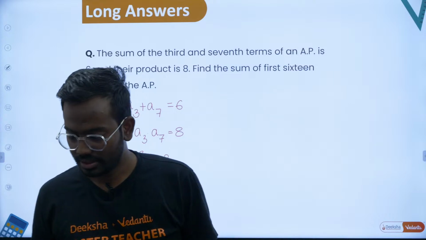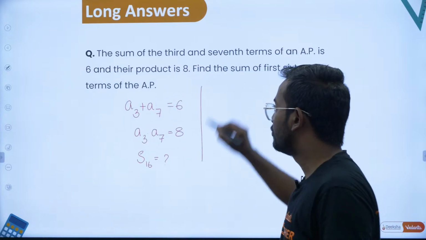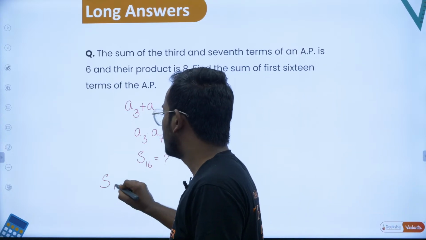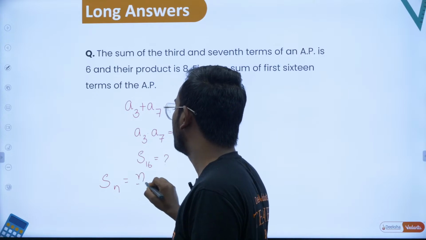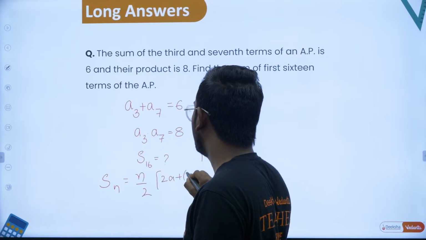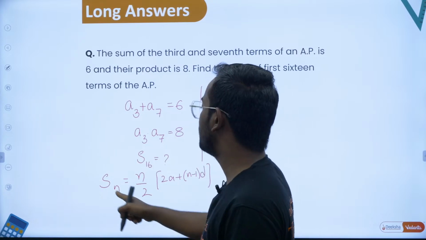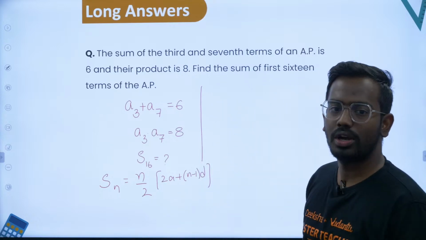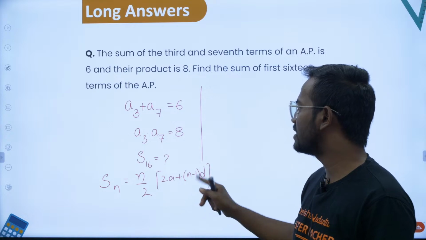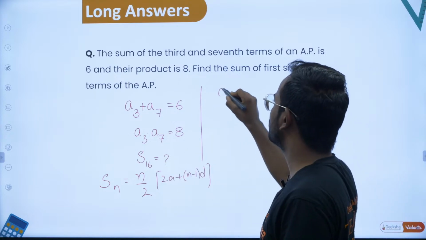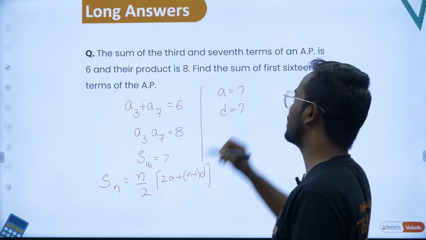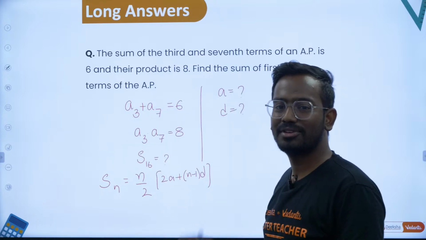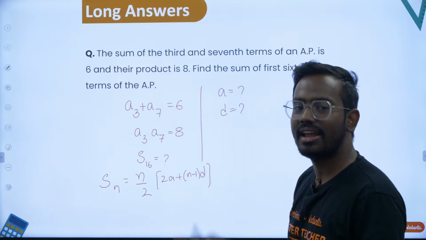Yes, great, Dhanush. So how do you find S16? Sir, I know that Sn is equal to n by 2 into 2a plus n minus 1 into d. Replace n by 16, and you get 16 by 2 into 2a plus 15 into d. Sir, I don't know what a is, and d is not known. That is why these two are given. So let's make use of this data to get the values of a and d, and then resubstitute in Sn, and you'll get the final answer.